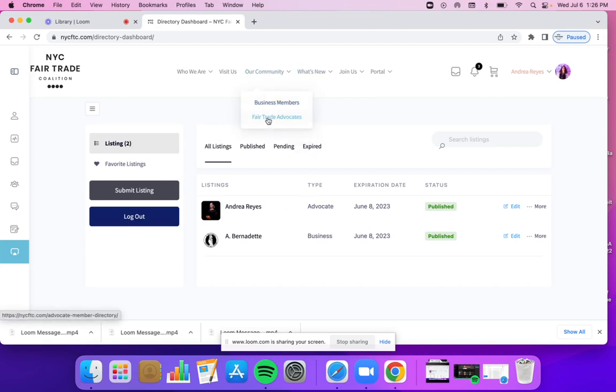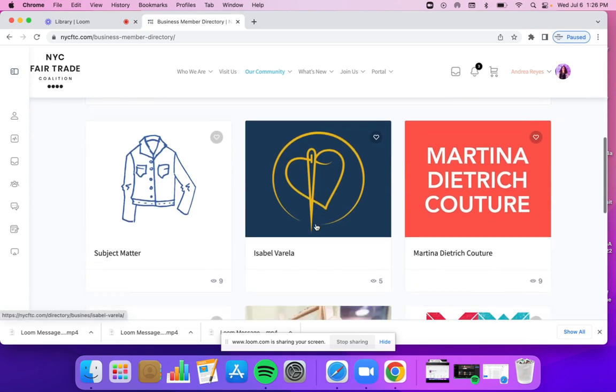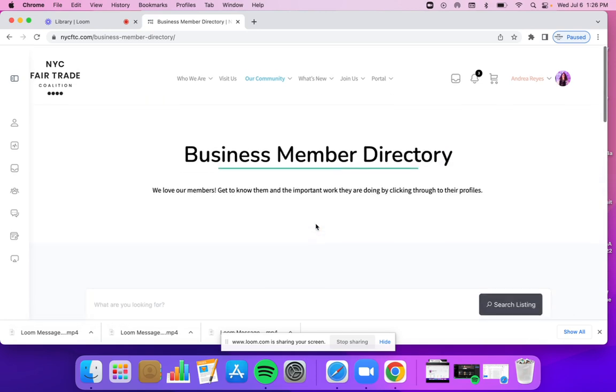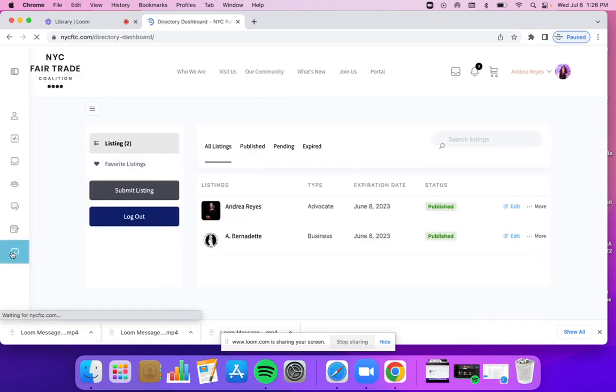So business and fair trade advocate. If I click business member, it takes you to this page here that we can see all of our wonderful business members' logos. So if I go back to my directory dashboard, and you were prompted to do this as soon as you became a member, because it is a little bit hidden or a little confusing to have two different profiles, or three if you are a business member. So these are the ones that I've already listed here.